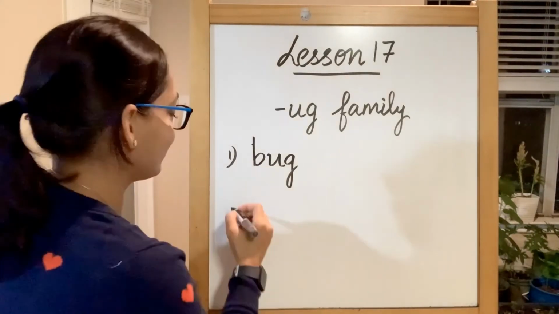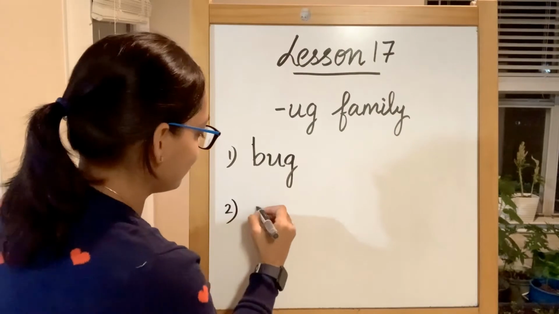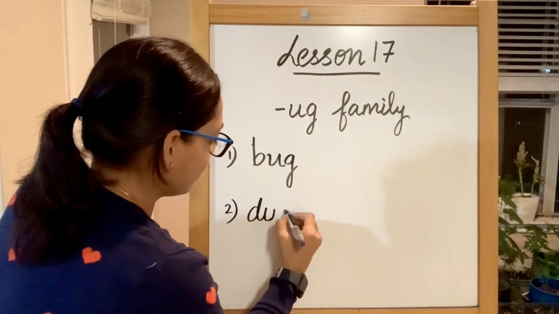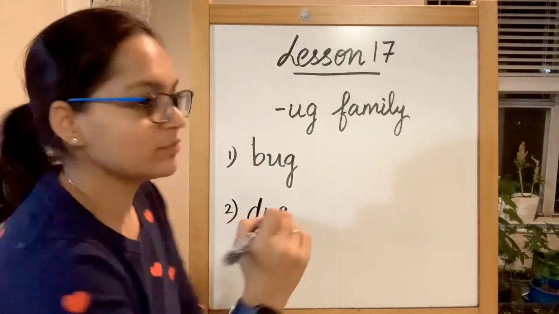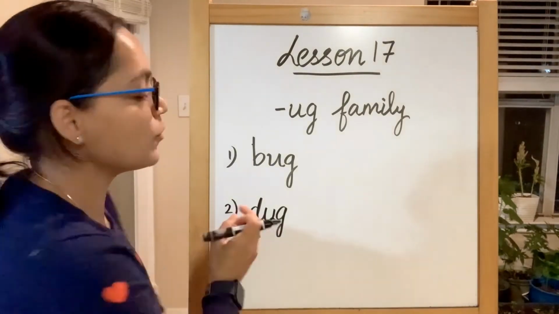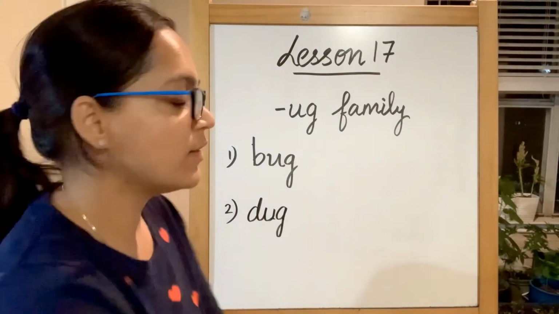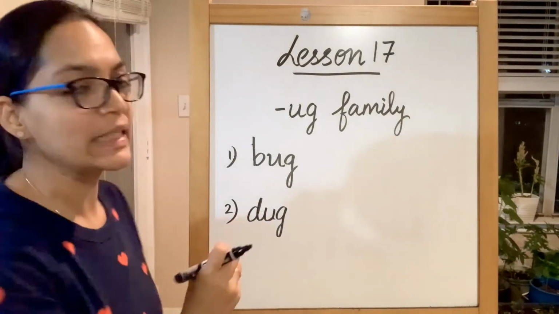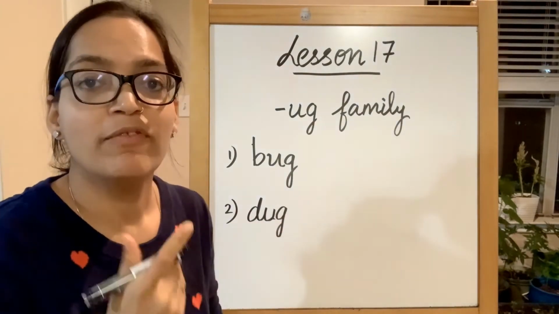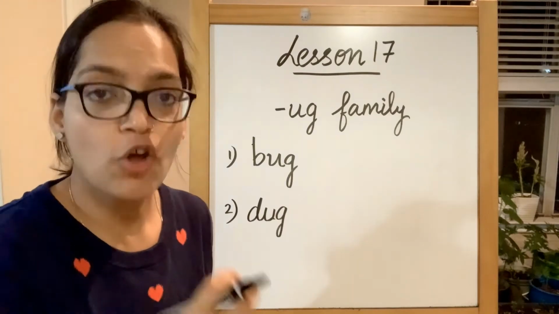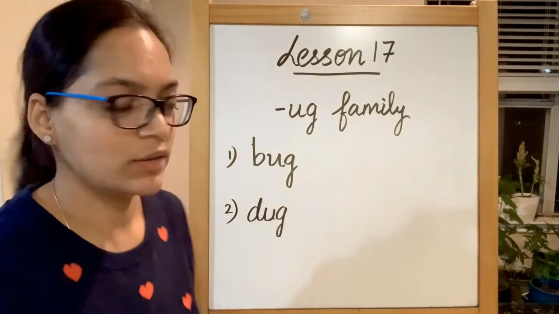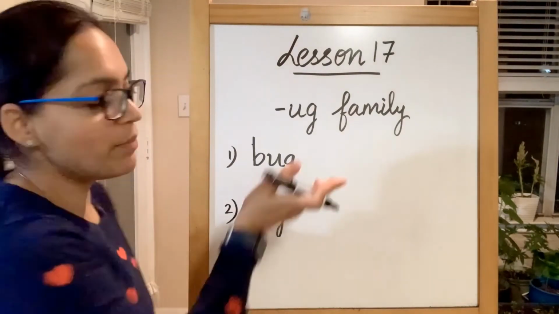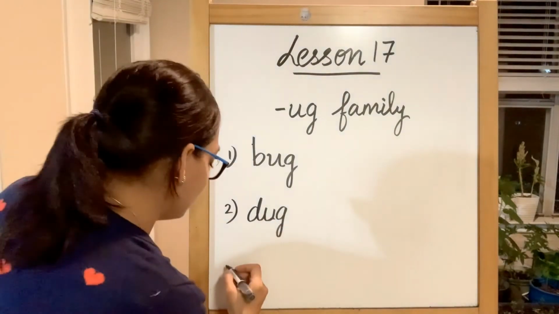Bug. Dug. The sound produced by alphabet D, a sound produced by short vowel U, and then ending with a G. Now dug. When you dig something, the dog dug a hole. So dug. Bug and dug.